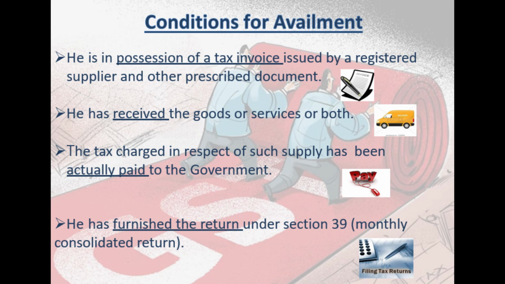If all these conditions are cumulatively satisfied, you as my customer are entitled to take credit of GST credited in your electronic credit ledger. I hope I am clear.